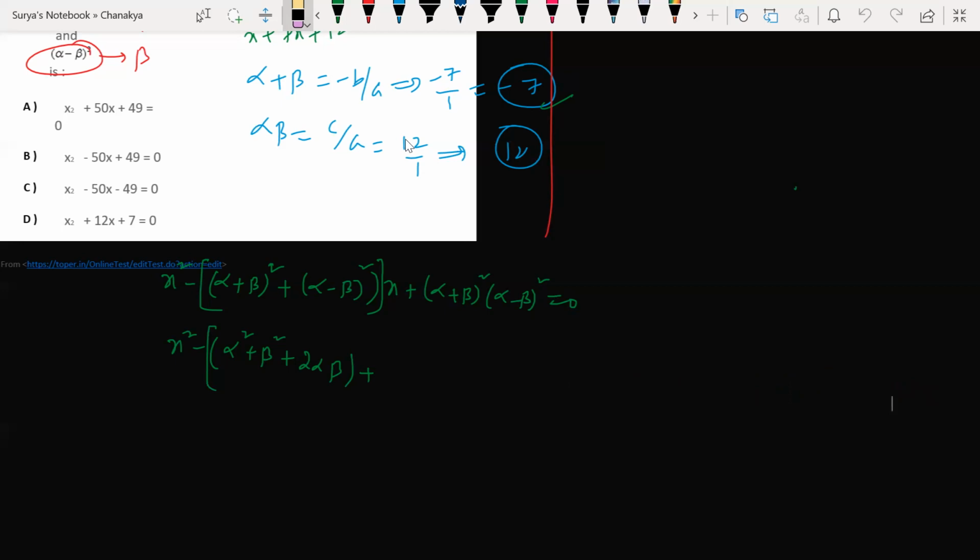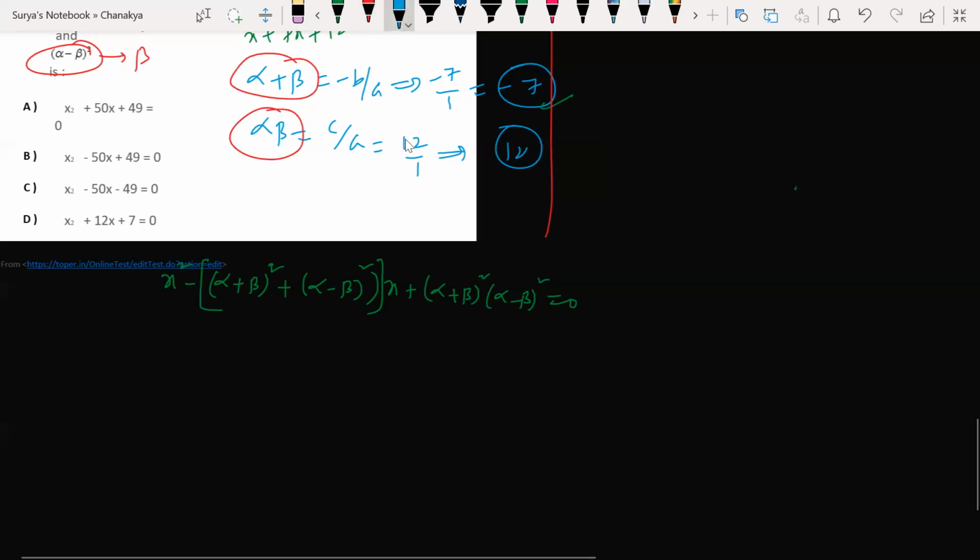Yes, someone of you saying, tell me. So we can split the middle term and do it. Then we'll get alpha is -3 and beta is -4. And then we can take alpha plus beta whole. Instead of the splitting middle term method, look at this here. Alpha plus beta value we have here, alpha beta value we have here. Am I correct? Now can we use alpha plus beta value here? Substitute here: x square minus (alpha plus beta), how much? -7, right? -7 whole square. And alpha minus beta is what?